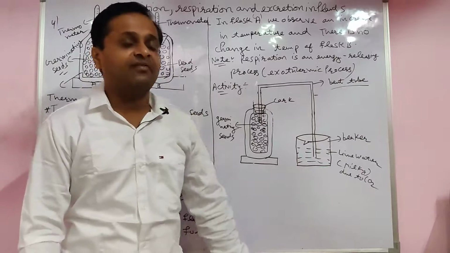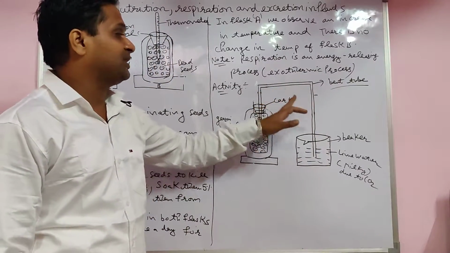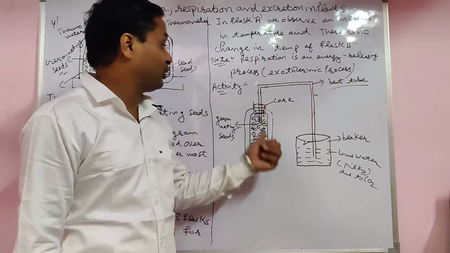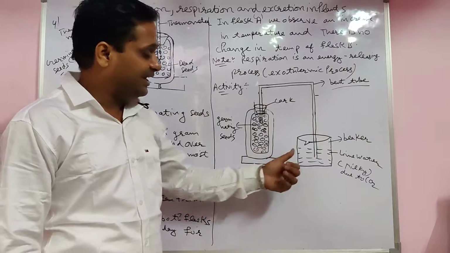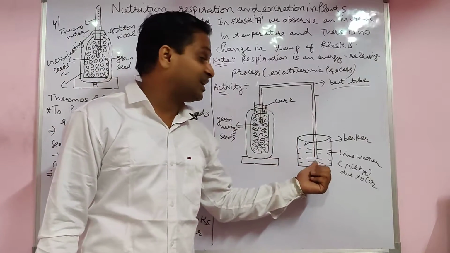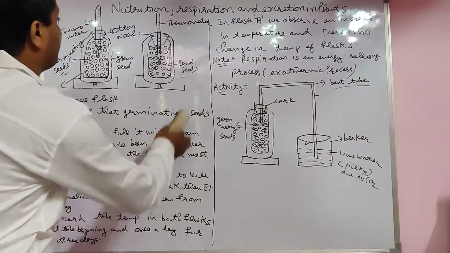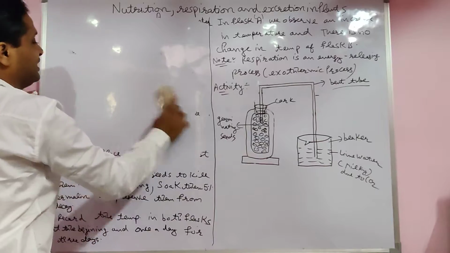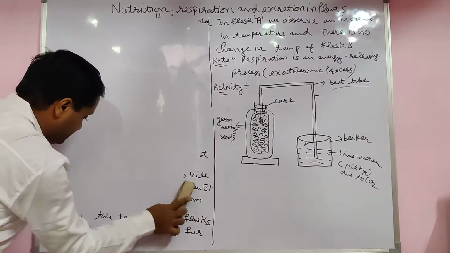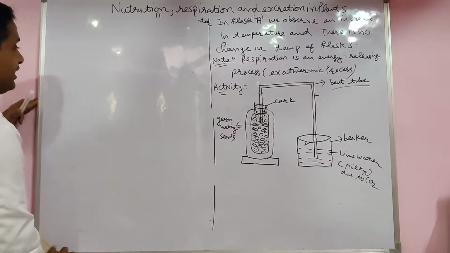In the second activity, remove the thermometer, put in a bent tube, and here you take a cork. Here you take germinating seed, and in this beaker you take lime water. Lime water. Yes, students, what is the formula of lime water? What is the reaction and how do you form lime water? Actually, it is not in the book.